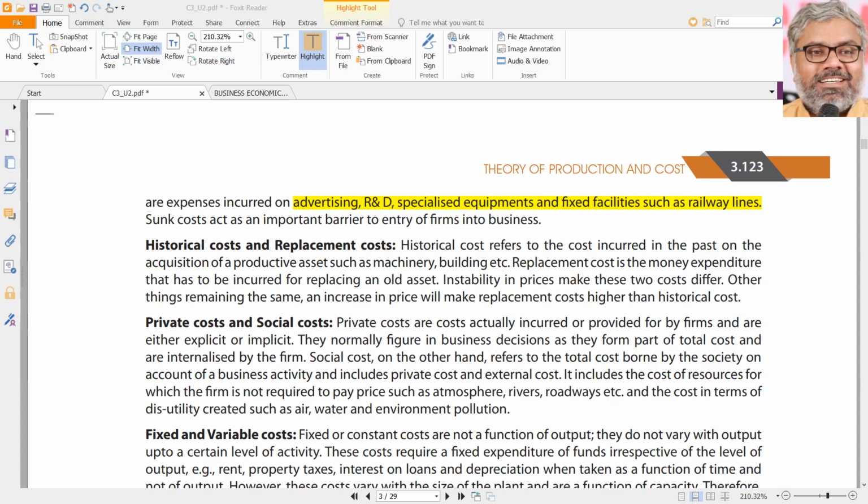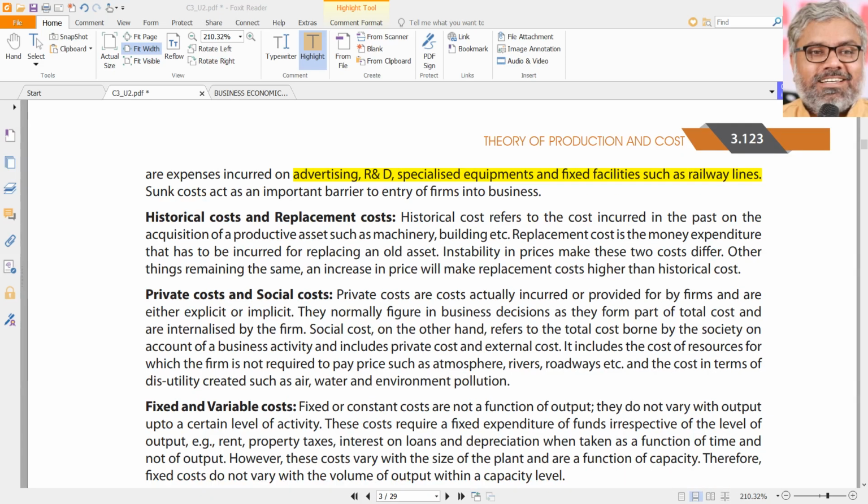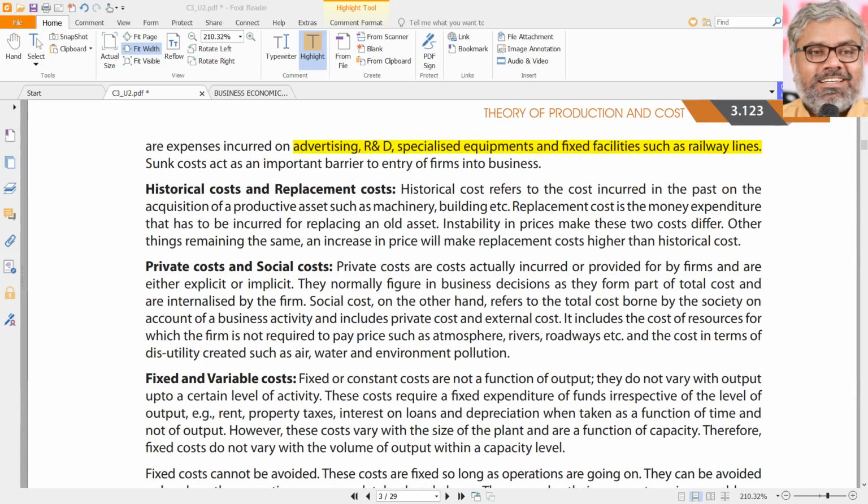What should be the right methodology of thought? Sunk costs are sunk costs. Whatever was incurred in the past is past, done. You cannot take that into consideration for decision making purposes. Now what is the additional cost you are going to incur? Now what is the additional benefit you are going to get? That should be the consideration point. Incremental costs and incremental benefits only should be considered for decision making purposes. Sunk costs are not to be considered. This is a practical psychological barrier that will always be there.